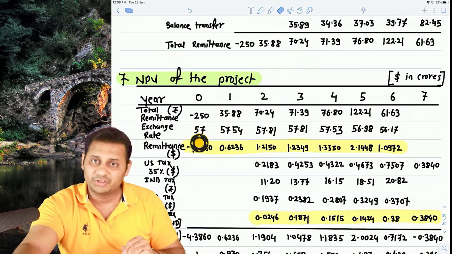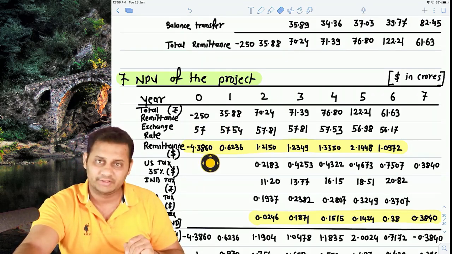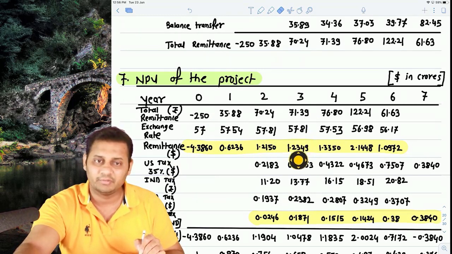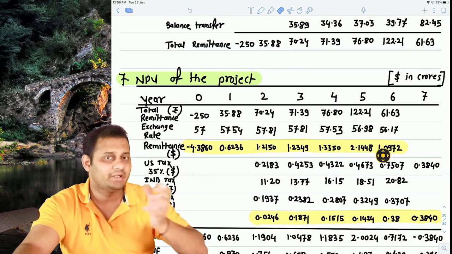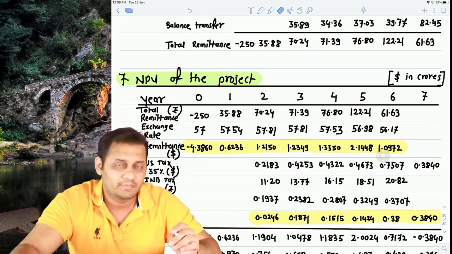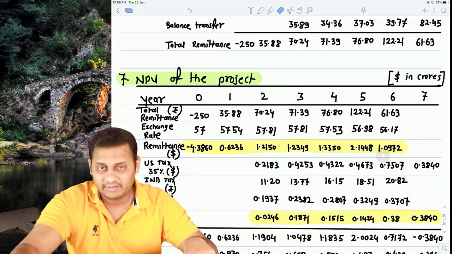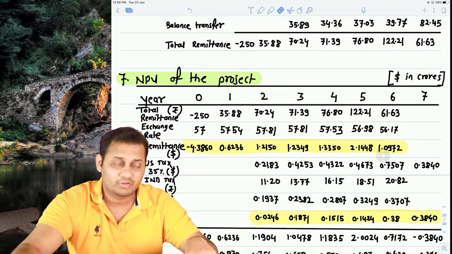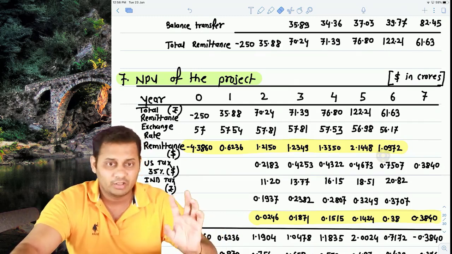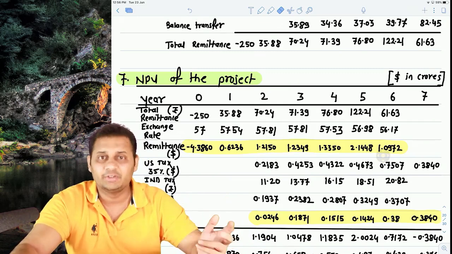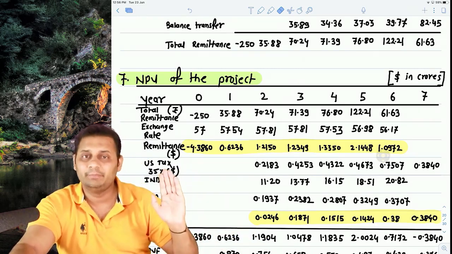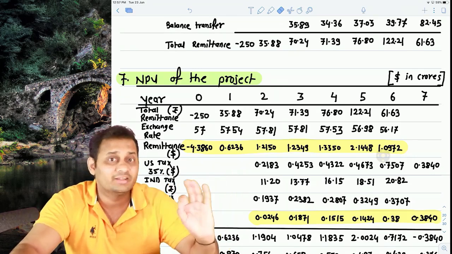Then we used the exchange rate to convert the rupees into dollars. So remittance in terms of dollars in crores is this figure 71.39 divided by 57.81. It will be this. Now once you are remitting any amount to the US, you will have to pay tax on that. Please understand one thing: here the answer or the opinion may differ. Right now in this question what we have taken is what the institute has done. The tax in US will be payable on the repatriation amount, not the earnings.